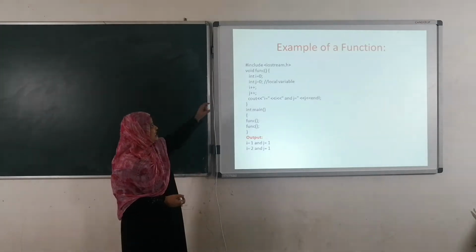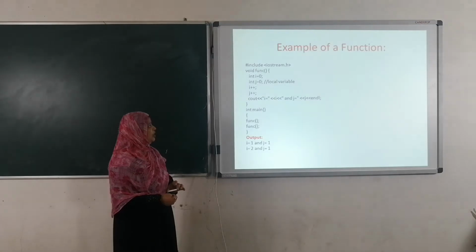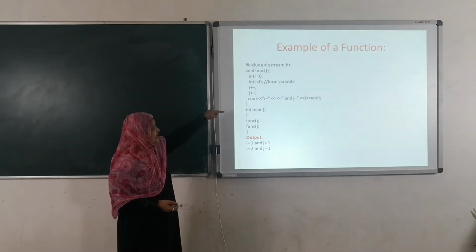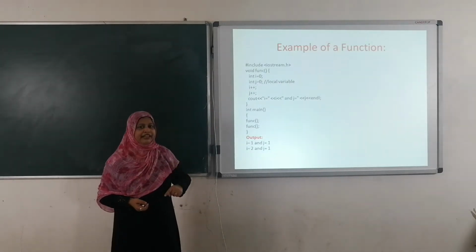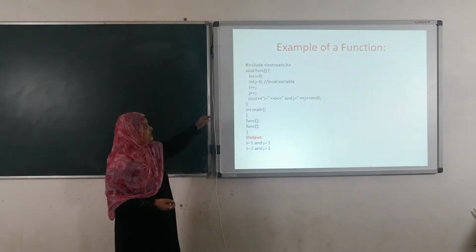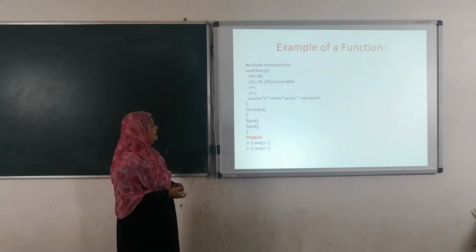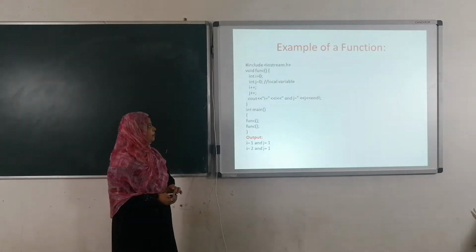Right, already explained what you mean by hash include iostream.h. Here I am going to use cin, cout functions. The cout function is there, and the cin function, input function and output functions are there. These two functions are present in the iostream.h header file. That's the reason we are going to include that iostream.h header file, right.